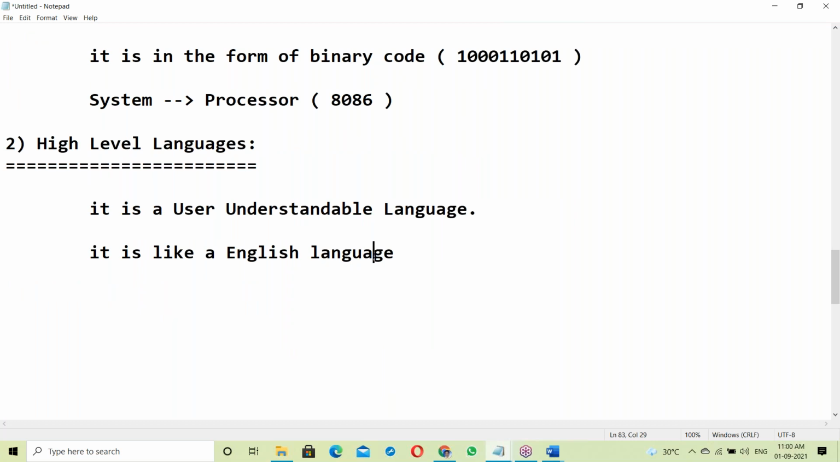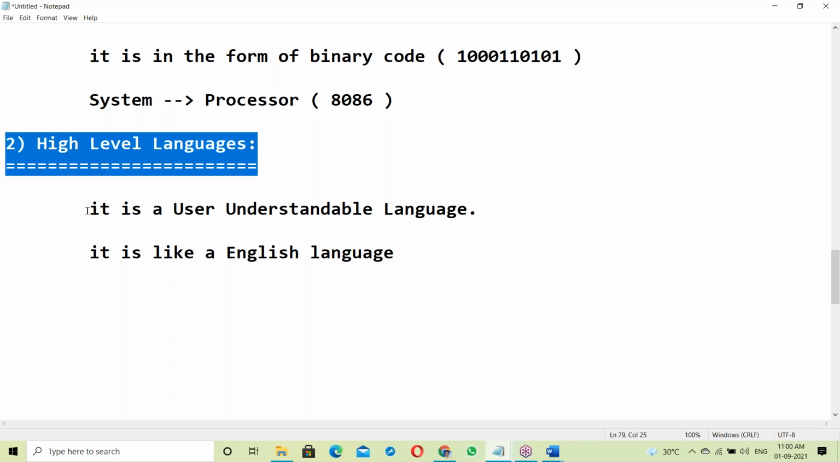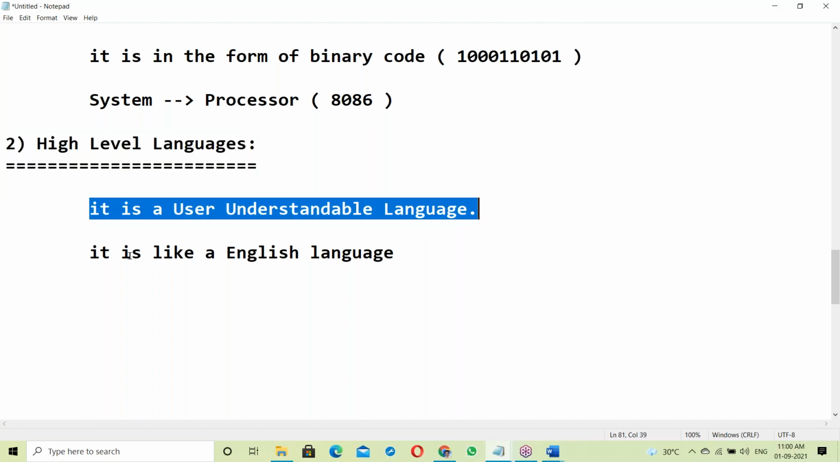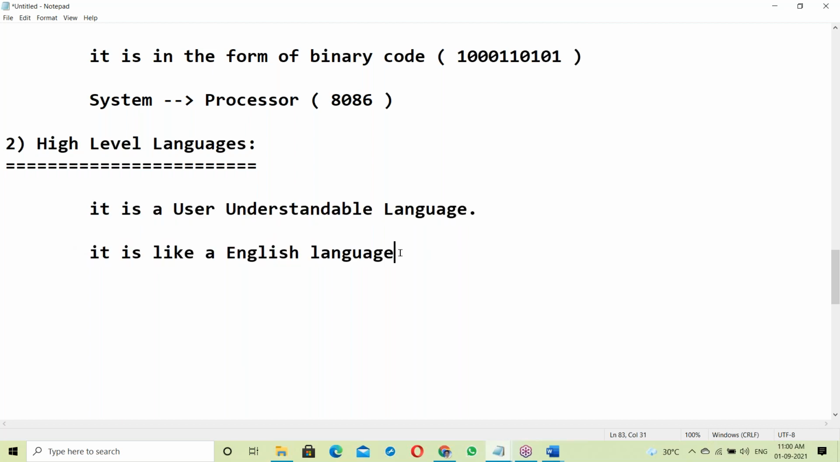C is the first high level language, and later came other languages. A high level language is user understandable, like English, very easy to understand. So these are in software.